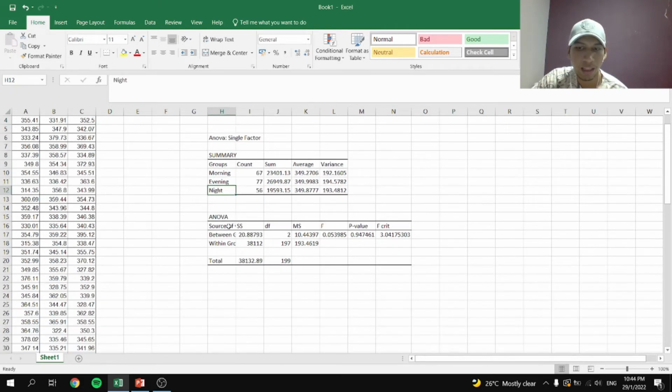So at the ANOVA table, there are 7 columns, source of variation, which are between groups and within groups. So the following columns are sum of square, degree of freedom, mean of square, F calculated, p-value and F critical. So from the ANOVA table, the p-value we get here is 0.9474601.